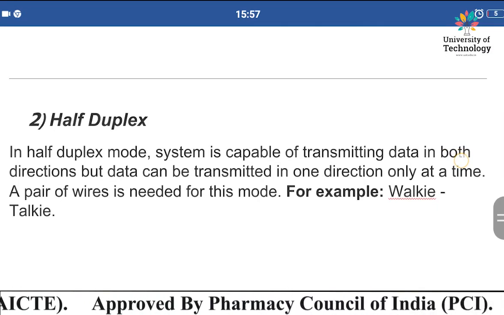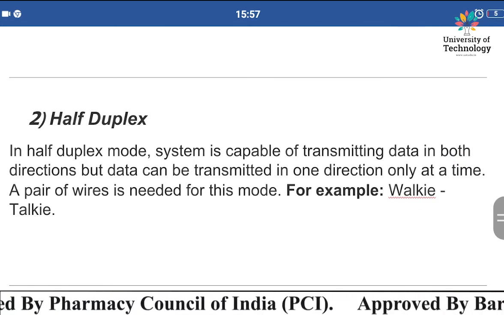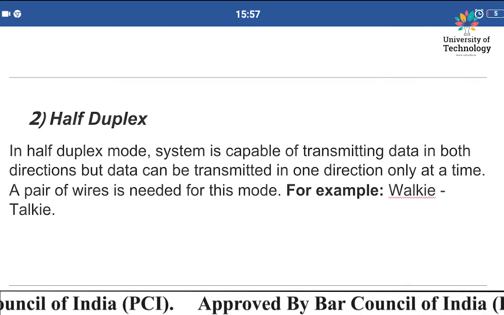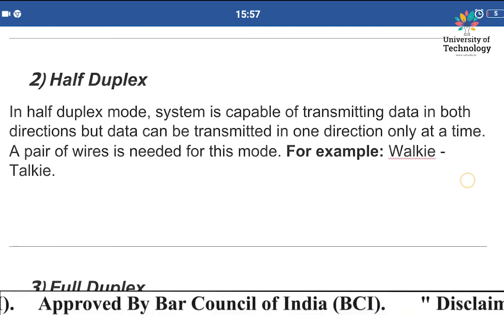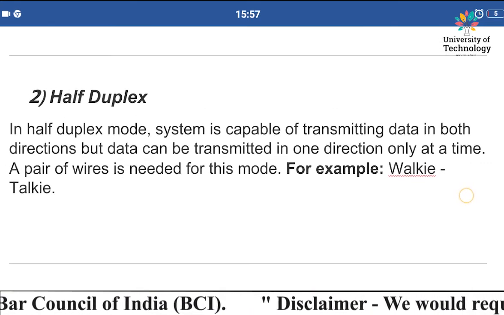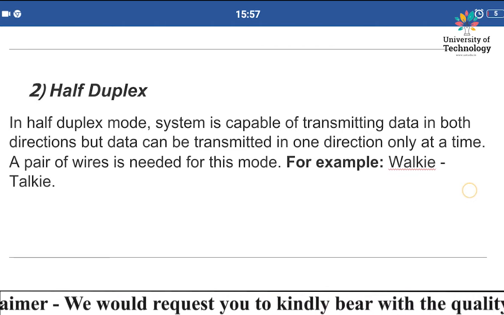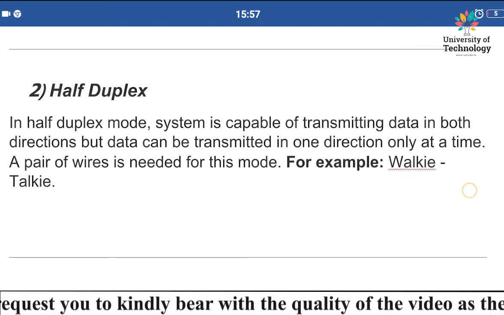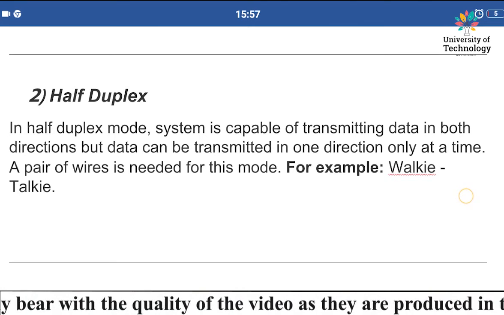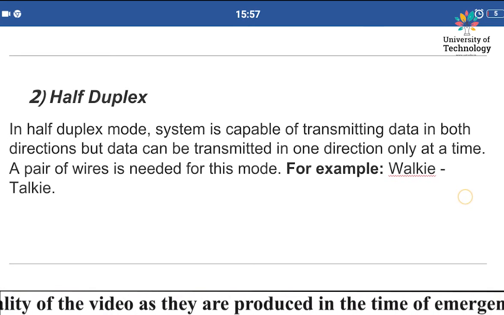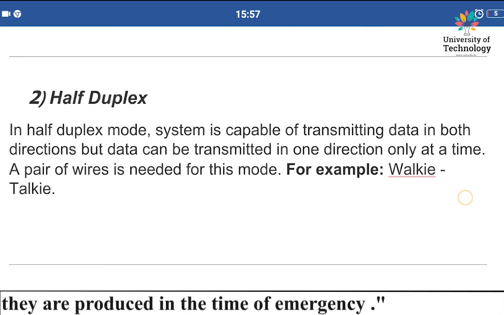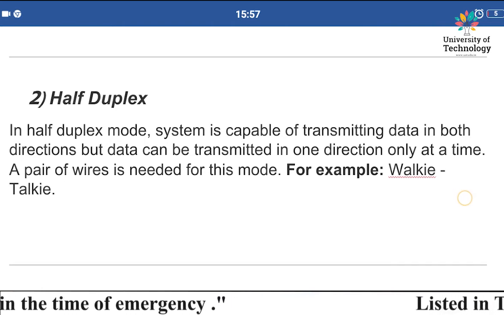Now let's come to the second mode of transmission, that is half duplex. What is half duplex? In half duplex the system is capable of transmitting data in both directions. What was happening in simplex? We can transmit the data only in one direction, but in contrast, in half duplex we can send the data in both directions, right?